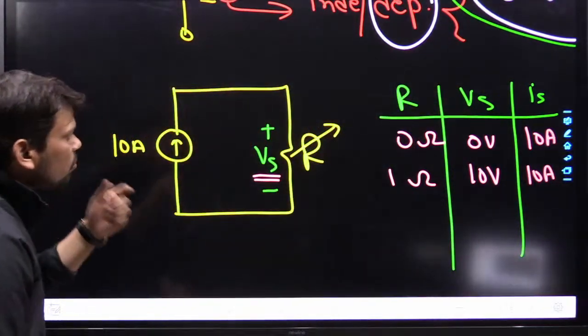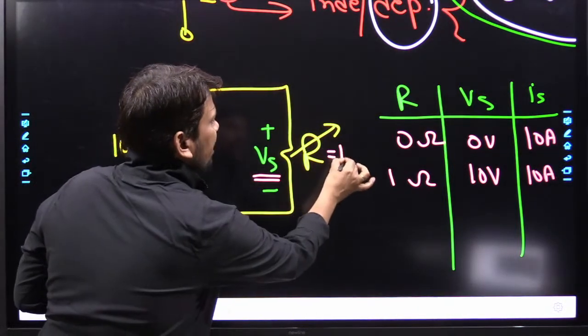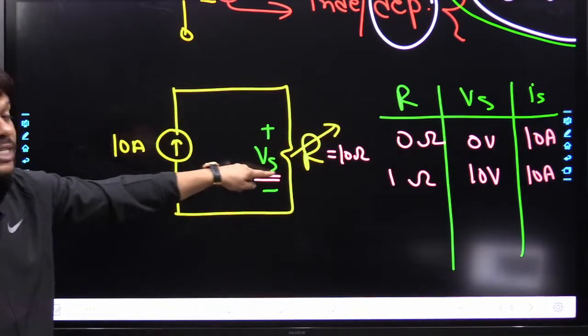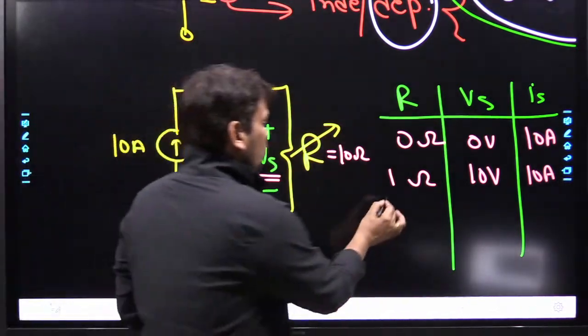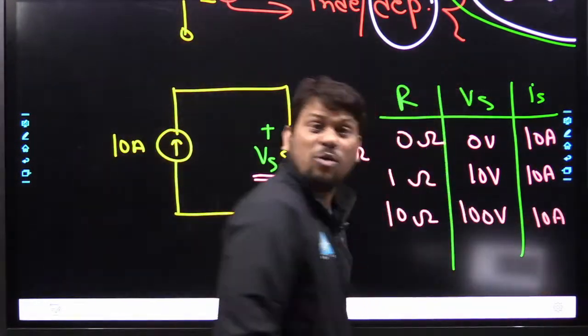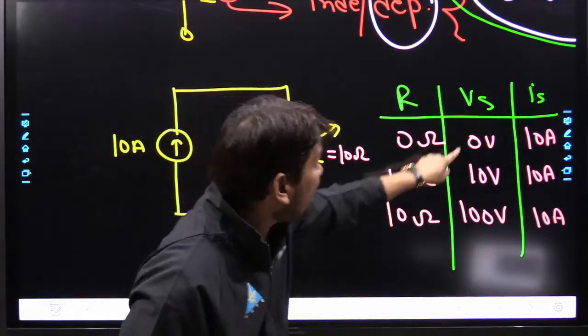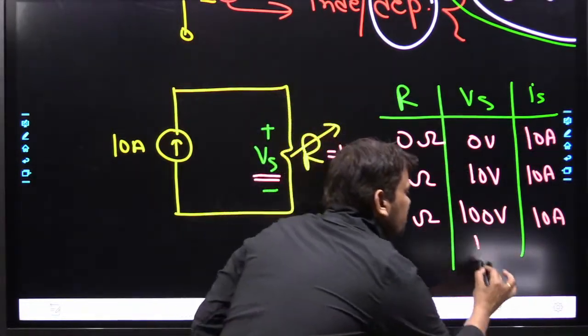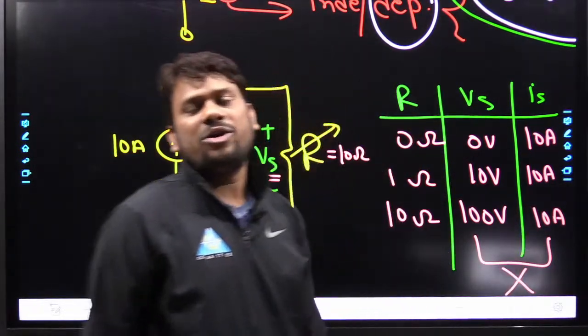Next, let us assume this R is 10 ohm. Then the voltage developed is 10 into 10, 100. So when this is 10 ohm, this will be 100 volt, and the current is 10. For any variable value of voltage, our current is constant, and this is not valid according to Ohm's law.